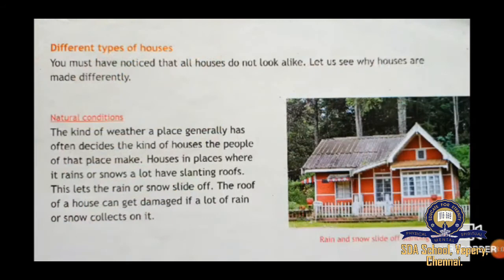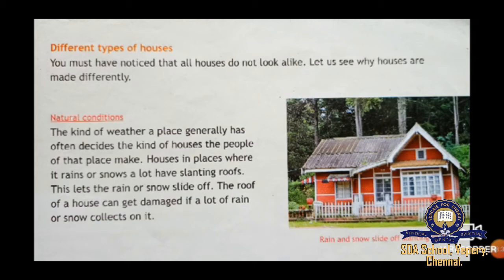Next we'll see different types of houses. You must have noticed that all houses do not look alike. Let us see why houses are made differently. Now, natural conditions. First, the kind of weather a place generally has often decides the kinds of houses the people of that place make.